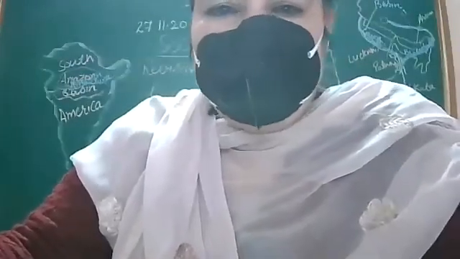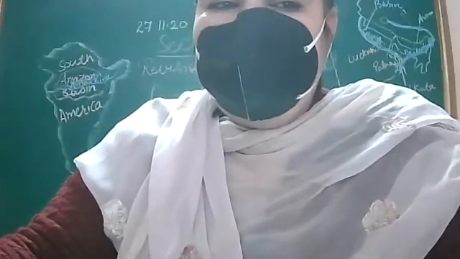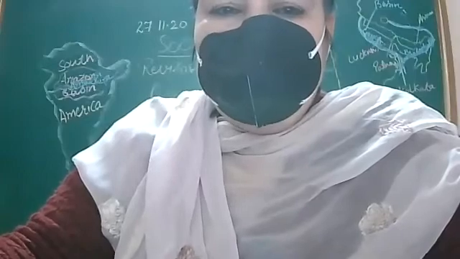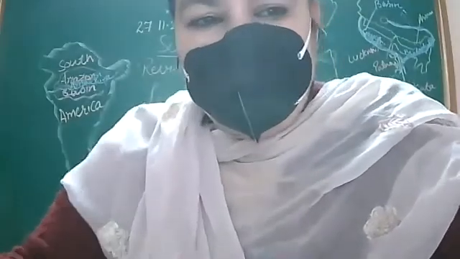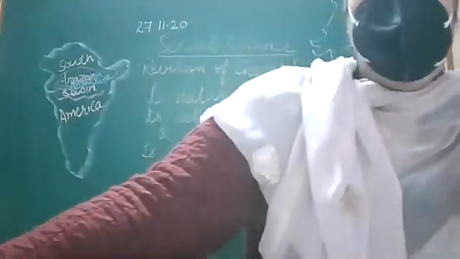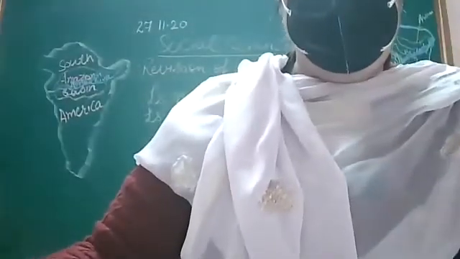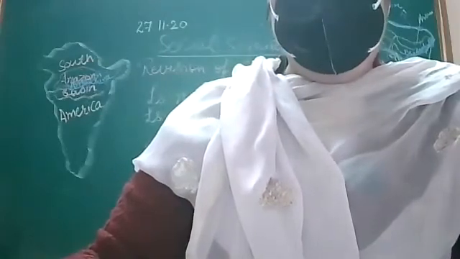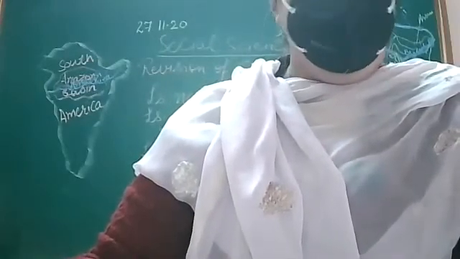Okay. Next, citrus fruits. Citrus fruits like olive, fig, and oranges, lemon. These are the citrus fruits. They need which type of climate for their growth? They need Mediterranean type of climate. Citrus fruits are grown well in Mediterranean type of climate.